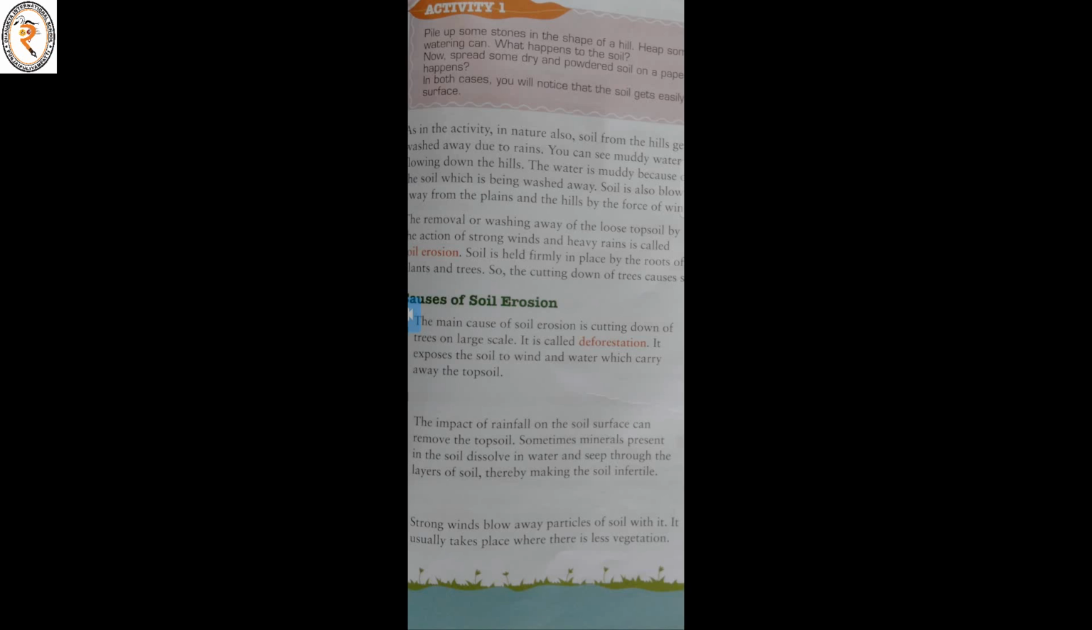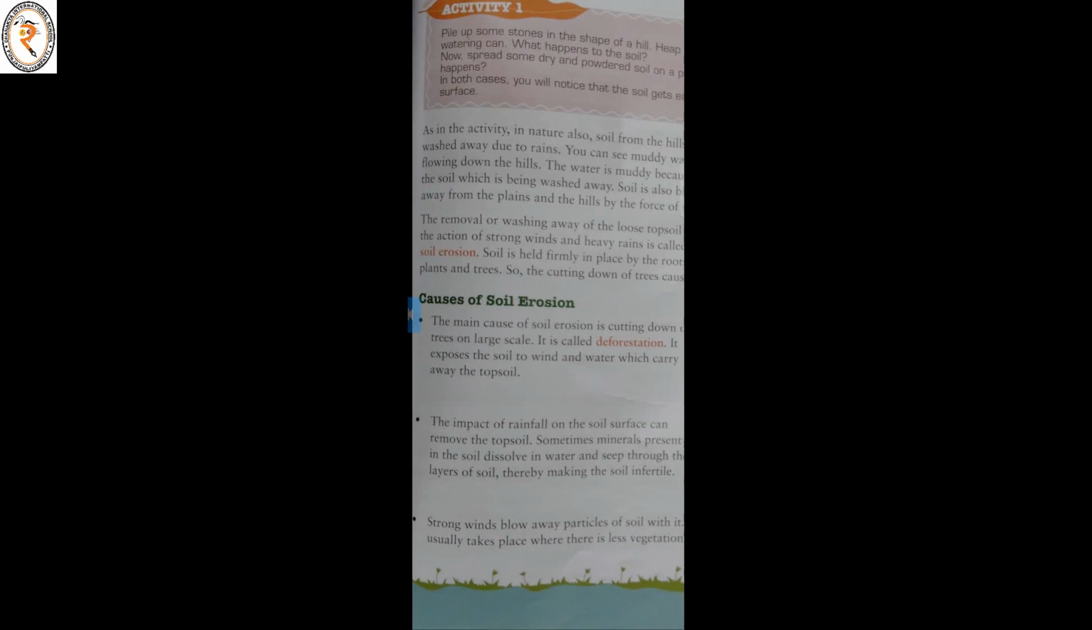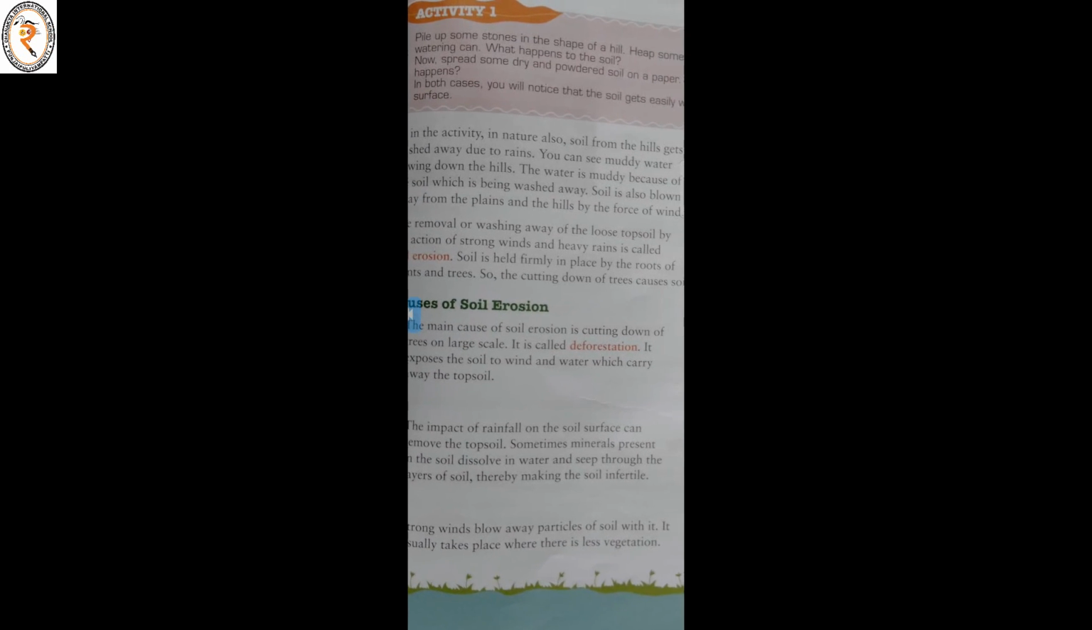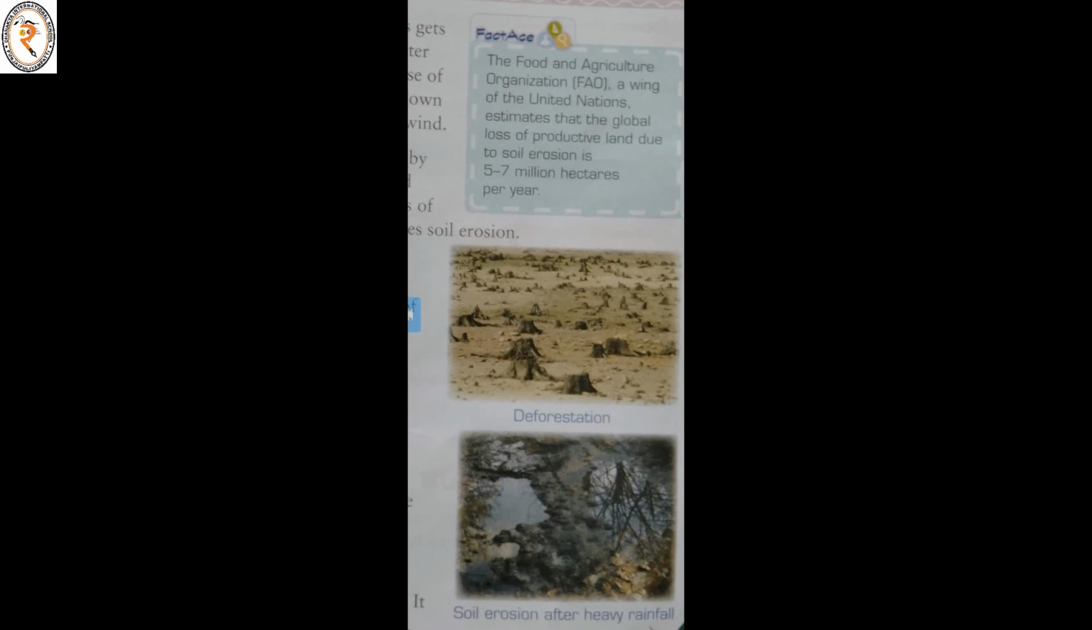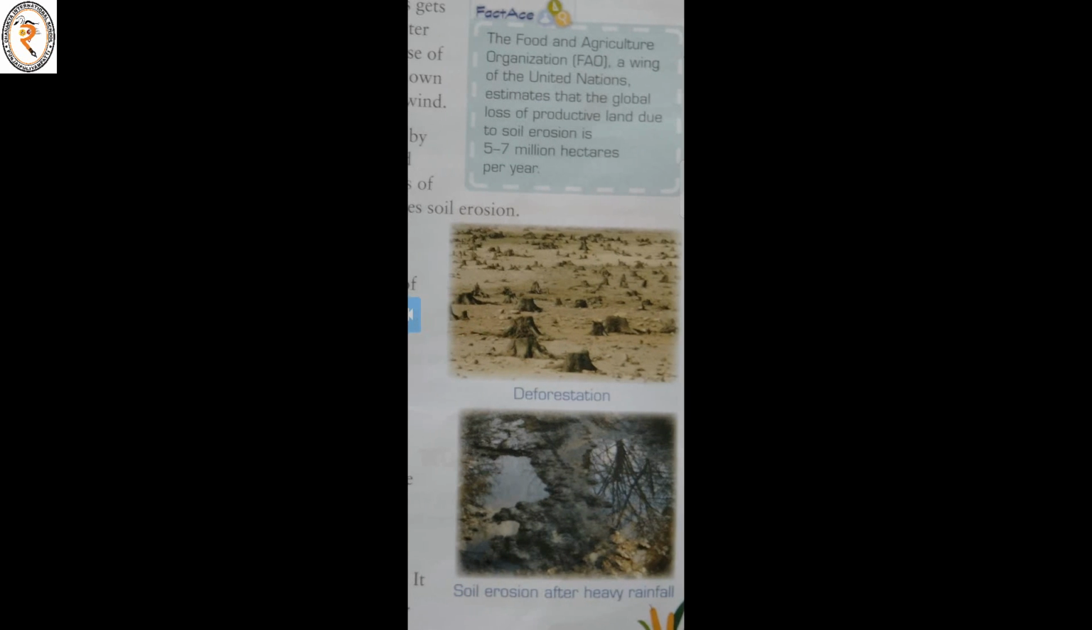Sometimes minerals present in the soil dissolve in water and seep through the layers of soil, thereby making the soil infertile. Strong winds blow away particles of soil with them. It usually takes place where there is less vegetation. See, deforestation, cutting down of trees, heavy rainfall, and soil erosion happening.